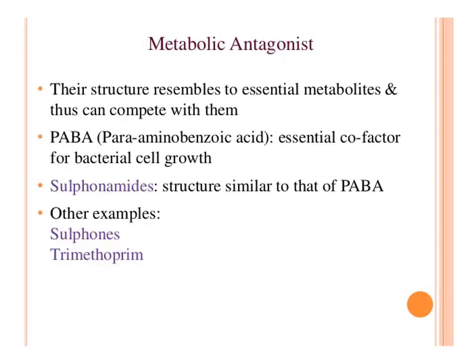The fifth one is metabolic antagonist. Their structure resembles essential metabolites which are usually produced by bacteria, thus they can compete with them. An example of a metabolic antagonist is PABA, para-aminobenzoic acid. It is a main cofactor for bacterial cell growth. Sulfonamides have a structure which is exactly similar to para-aminobenzoic acid. Other examples are sulfones, trimethoprim, etc.